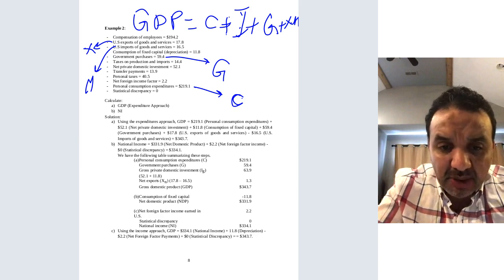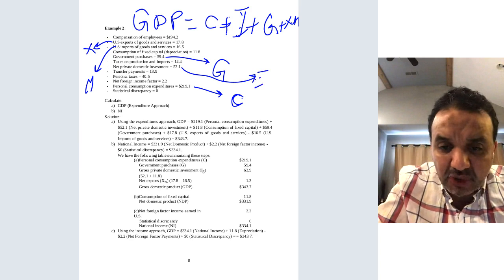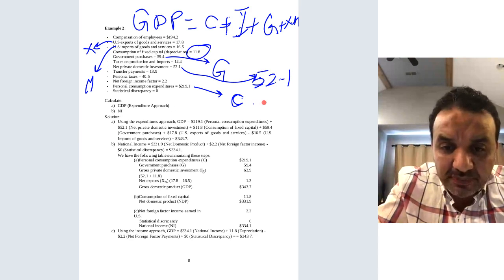What about investment? As you can see again, net private domestic investment is 52.1. You have to add the depreciation, so plus 11.8.